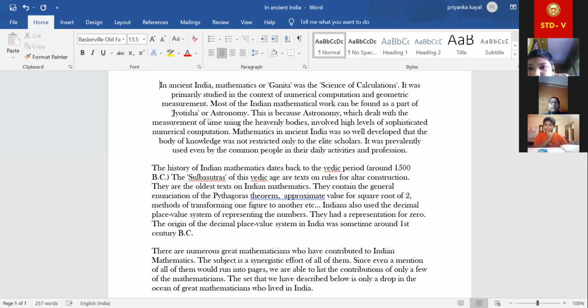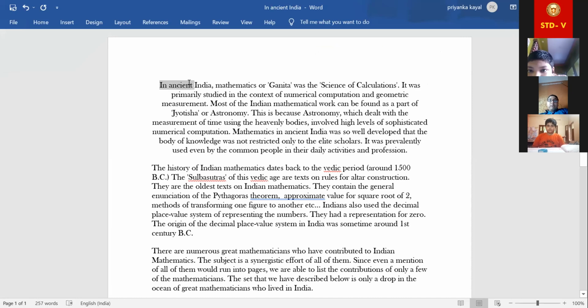Look, center means the distance of each line from both sides, left and right, is the same. Suppose the first line you can consider, I am just selecting the part. All of you are able to see it? Yes, ma'am. Look here, the first line. Just wait for a minute. Look at the first line. It is from the left side also and from the right side. In both the sides, it is the same distance, na? Yes or no?